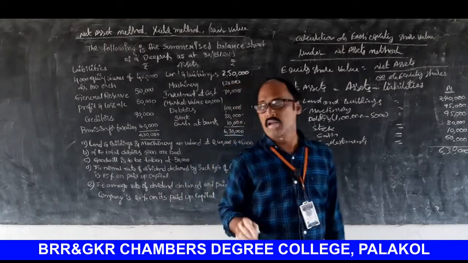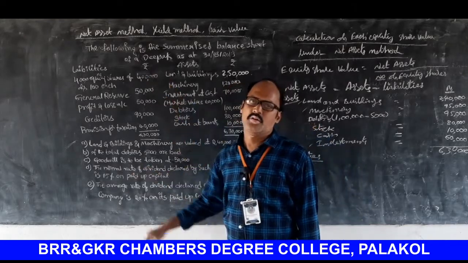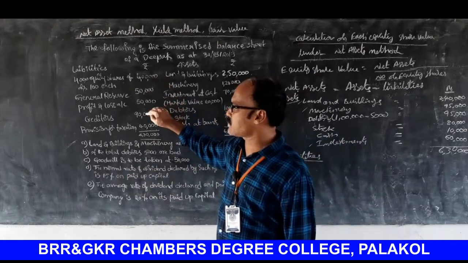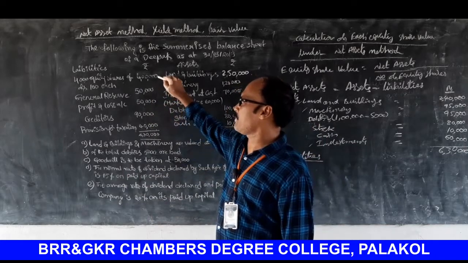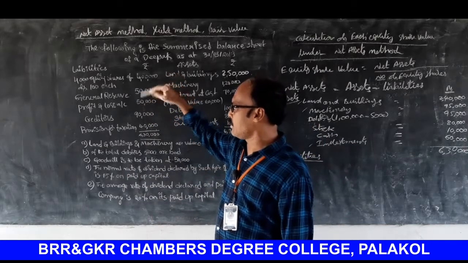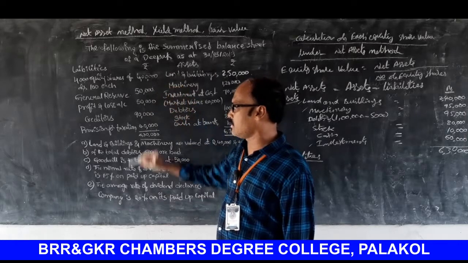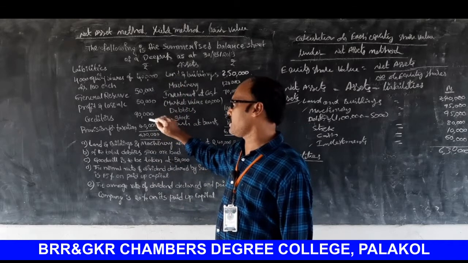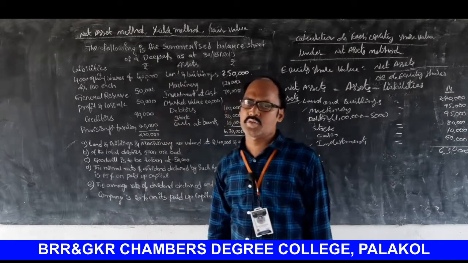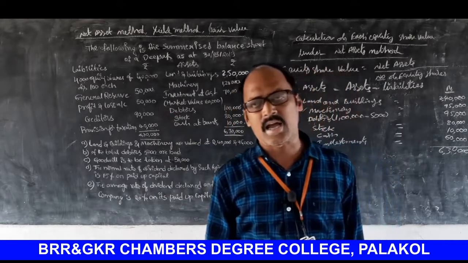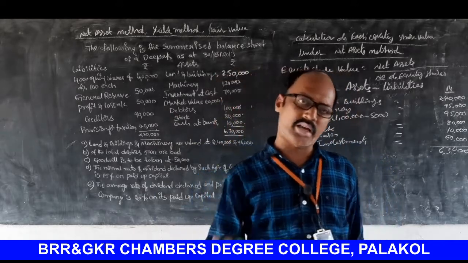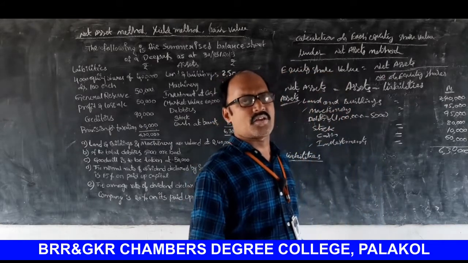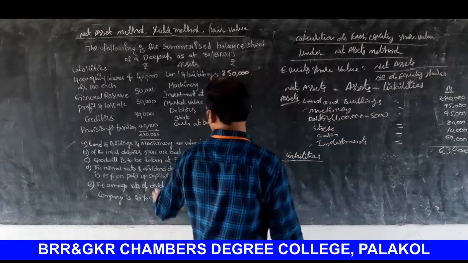Liabilities. We should ignore shareholders funds. Shareholders funds are capital plus reserves and surplus. So equity share capital ignored. General reserve ignored. Profit and loss account ignored. Next. Only two transactions were considered. What are they? Creditors and provision for taxation. These two transactions were to be treated as current liabilities. That's why the two transactions were considered while calculating equity share value under net assets method.